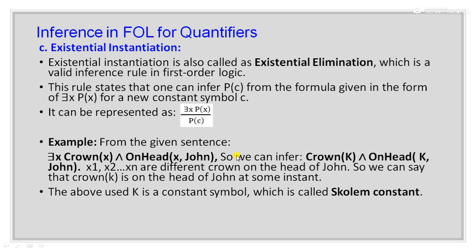Now from this sentence we can infer Crown(K) and OnHead(K, John). That means there is some crown which is represented through K and the crown is on the head of John. Now this constant K is known as a Skolem constant.